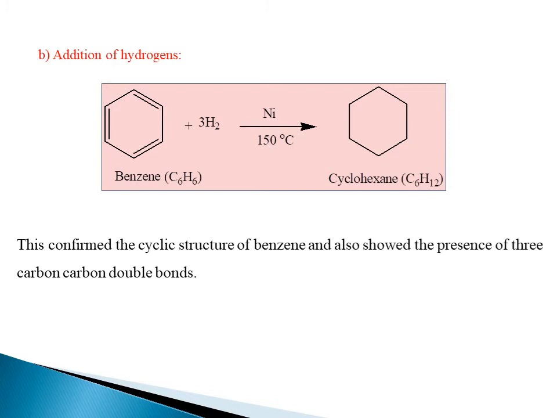Another one is that benzene consists of 3 double bonds, because it takes 3 H2 molecules, so it possesses 3 double bonds. These two statements we get from the addition of hydrogen. One statement is that benzene is cyclic in structure because of the formation of cyclohexane, and it takes 3 H2 molecules, so it may possess 3 double bonds.